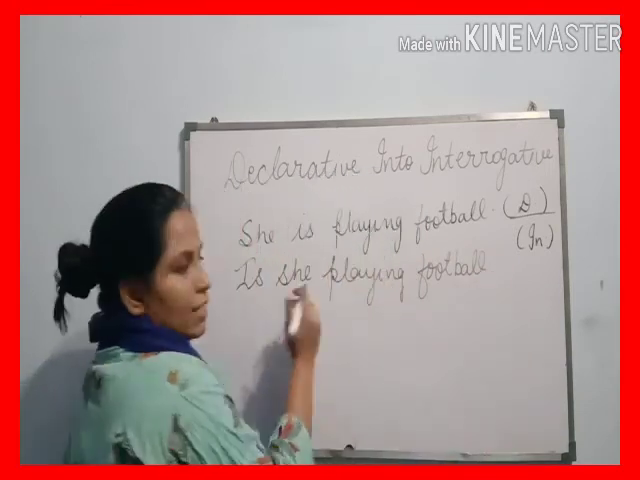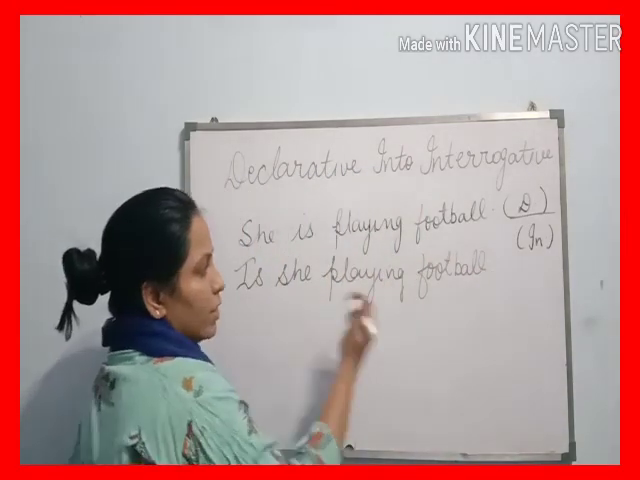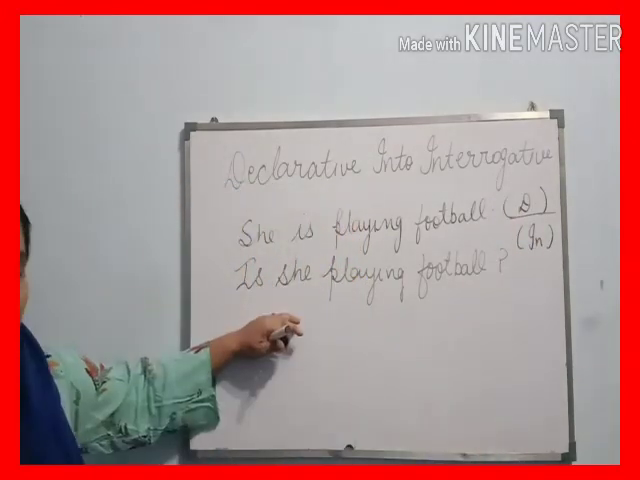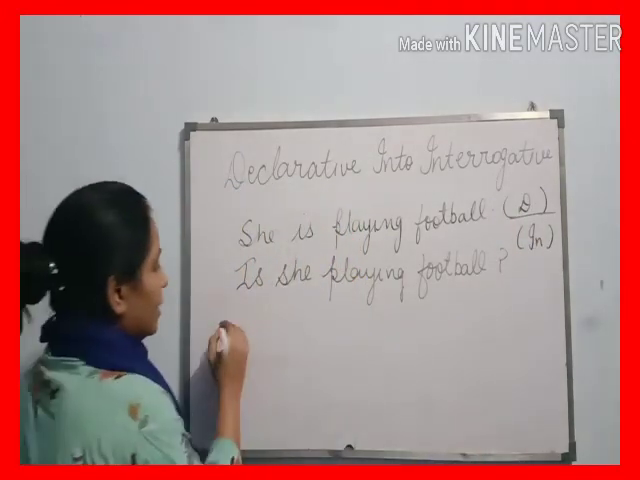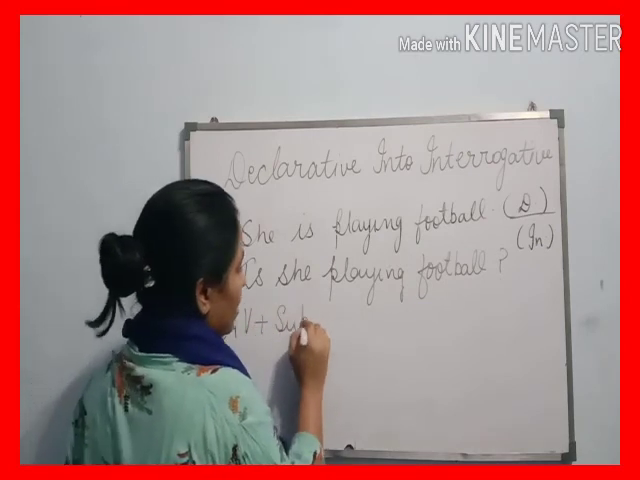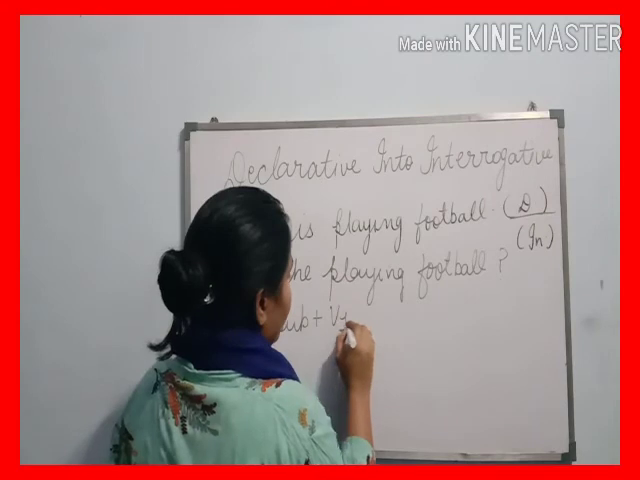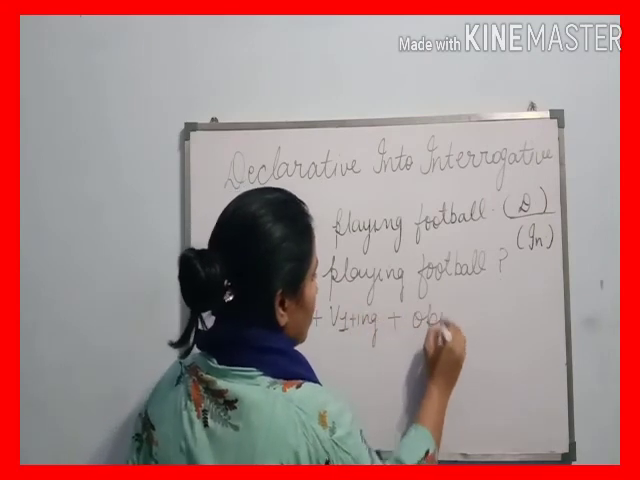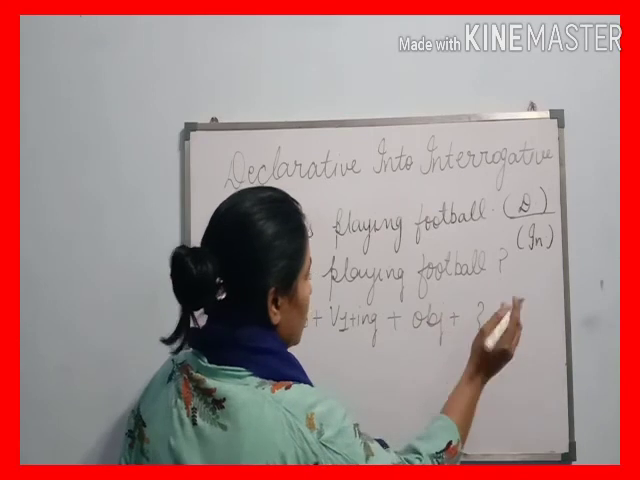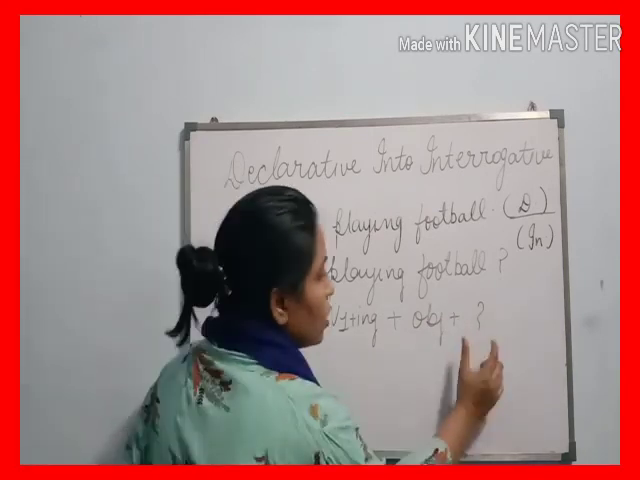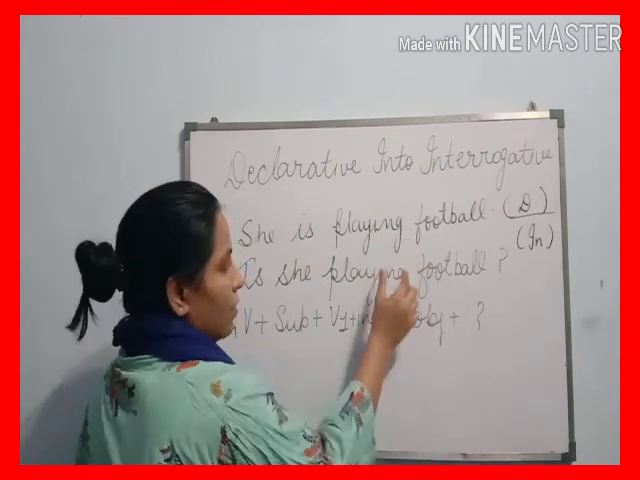and this sentence is interrogative, so an interrogative sentence ends with a question mark. So let's make a syntax of this sentence: auxiliary verb plus subject plus verb first plus ing plus object plus question mark. So it is very easy if you learn this syntax to change declarative into interrogative.